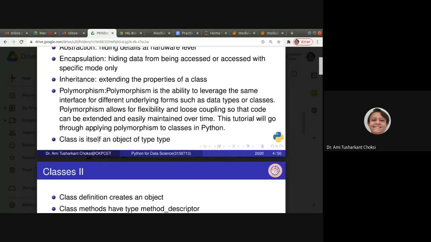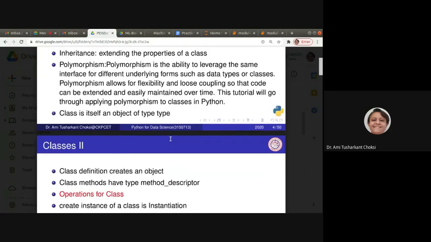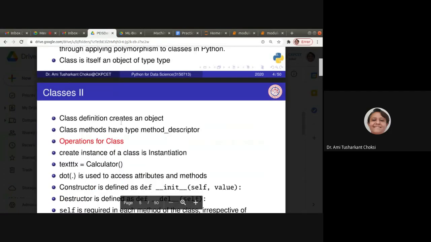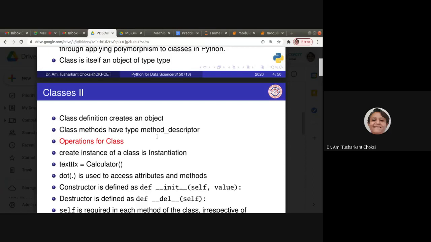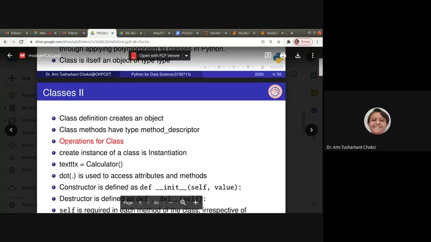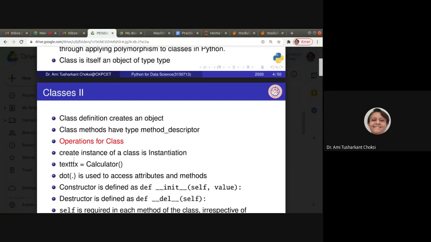Class is itself an object of type. Okay, so what do we say? Class definition creates an object. Class methods have type method descriptor. Operations for a class create an instance of a class.